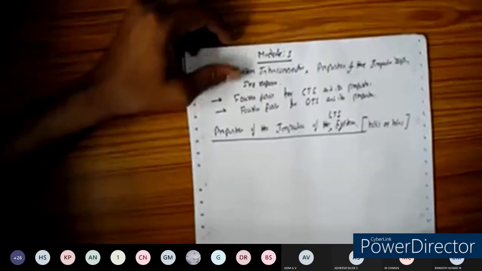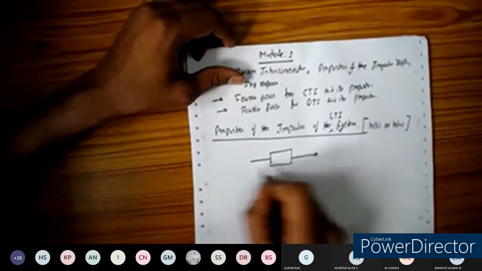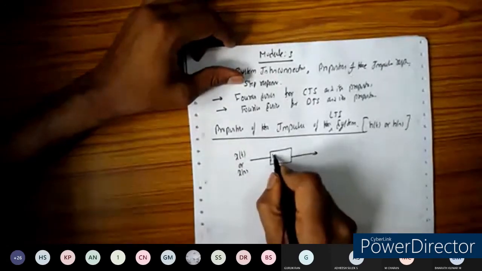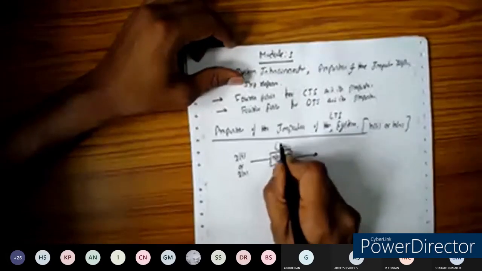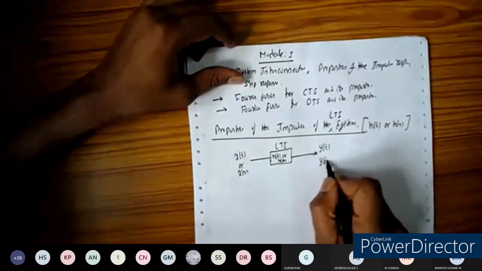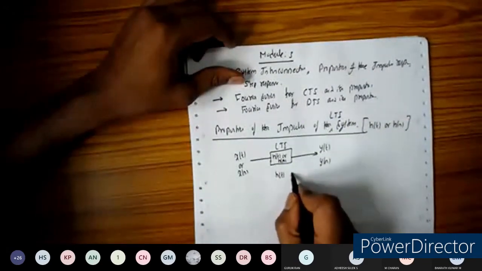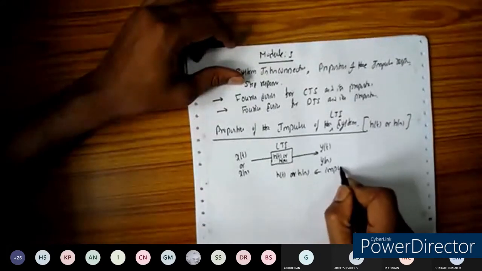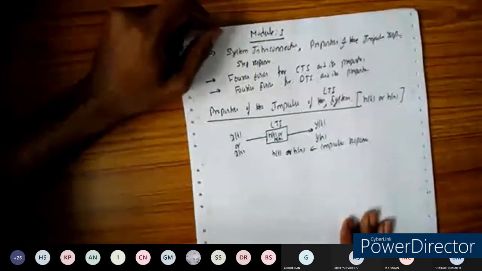So we have the LTI system, and this LTI system has an impulse response. The system may be a continuous time system or a discrete time system, with impulse response h of t or h of n. The output you get is y of t or y of n. For this impulse response, we are going to verify the properties. Let us see those properties here.